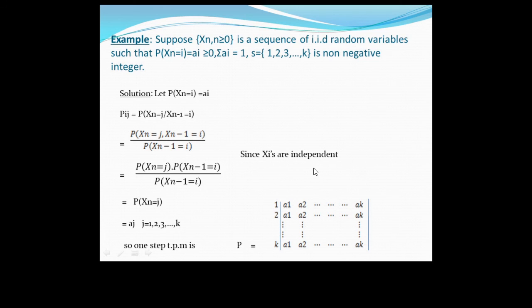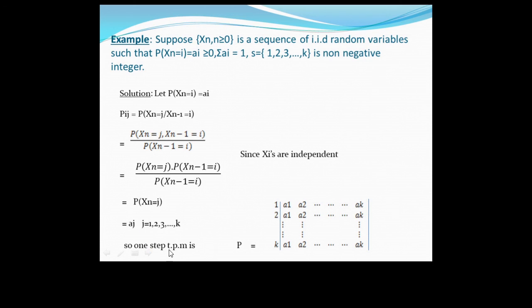Now since the Xi are independent, we write their product. So probability of Xn equals j times the probability of Xn minus 1 equals i divided by the probability of Xn minus 1 equals i. Both terms get cancelled. So the answer is the probability of Xn equals j. This is already given, that the probability of Xn equals i is nothing but ai. So the answer of this is aj, where j is from 1 up to K.